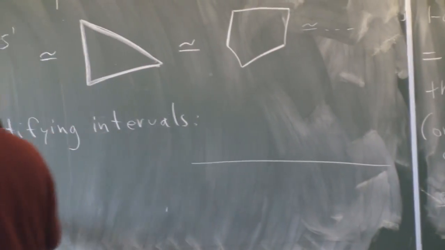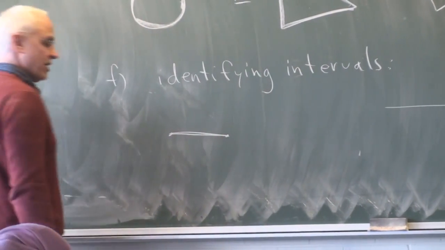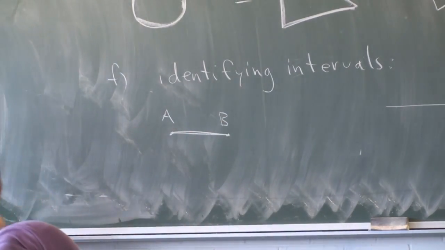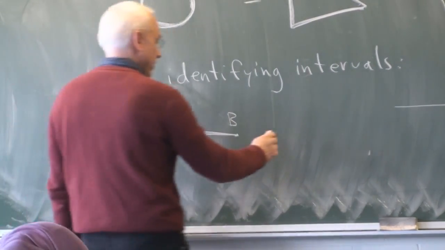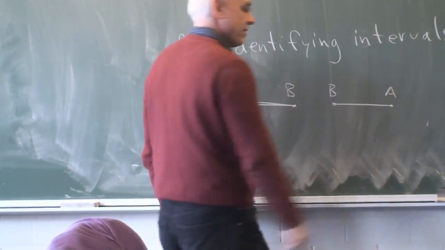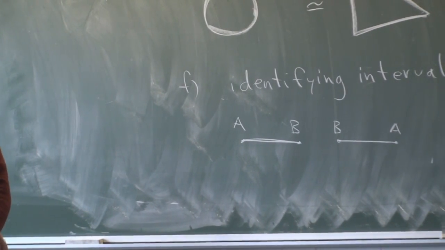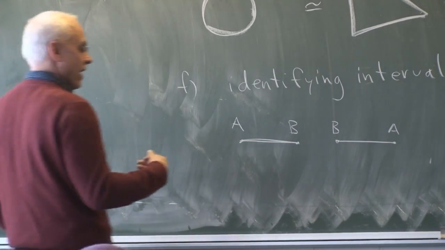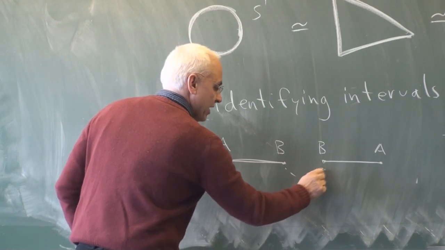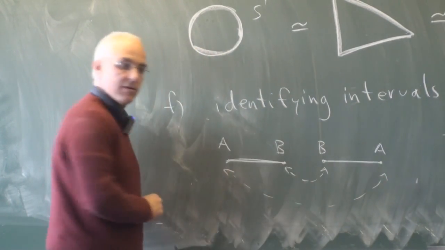Well, what we could do is we could take an interval, a closed interval, unless I say otherwise, and we'll call its endpoints A and B. And then we could take another interval, and we could call its endpoints B and A. And now what we could do is we could identify the two B's, and we can identify the two A's.